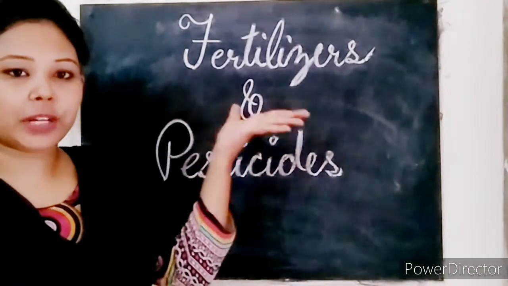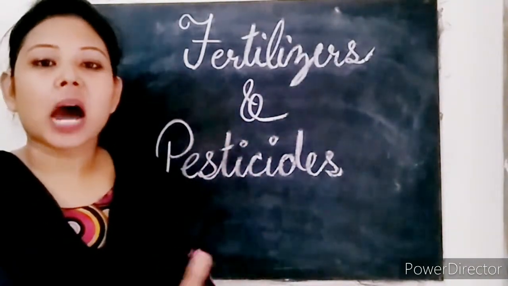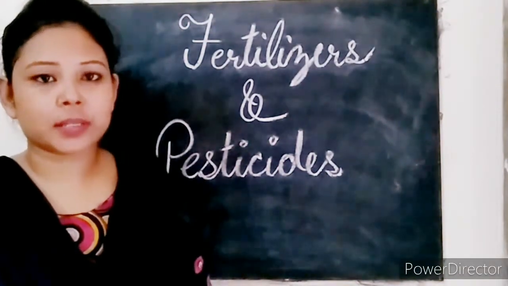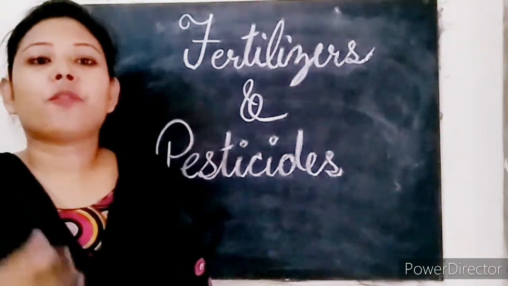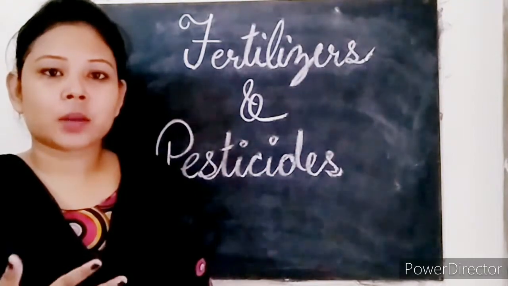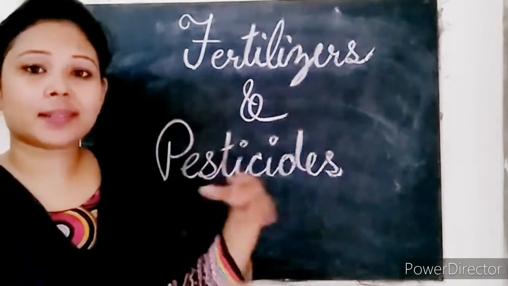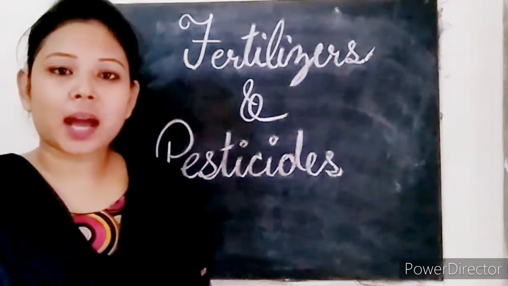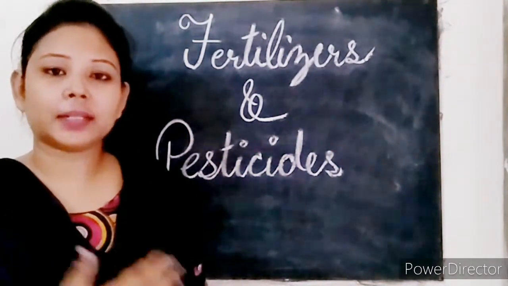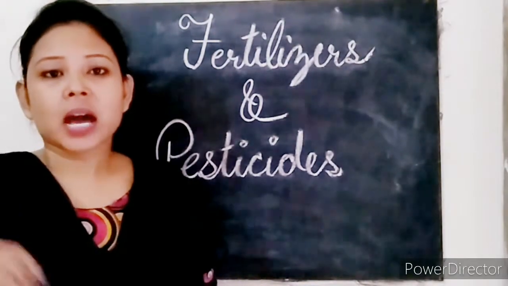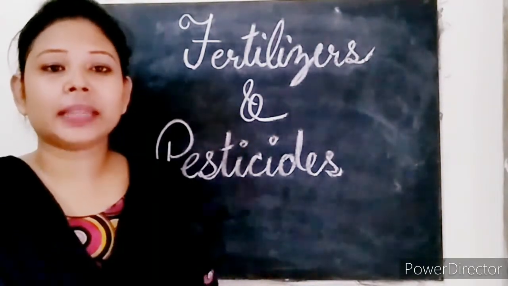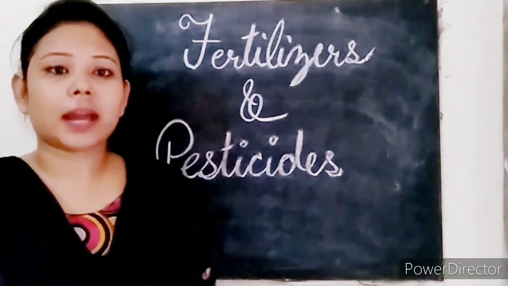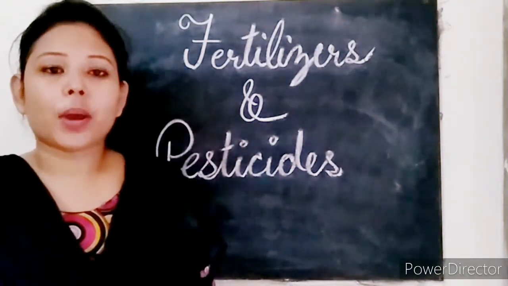The next we have fertilizers and pesticides. So how do these fertilizers and pesticides pollute our water bodies? So what happens here, farmers are spraying so many fertilizers and pesticides on their crops, okay, and when rain comes, these fertilizers and pesticides are washed away by the rain, and then this water gets into water bodies like rivers and some ponds nearby us, right?